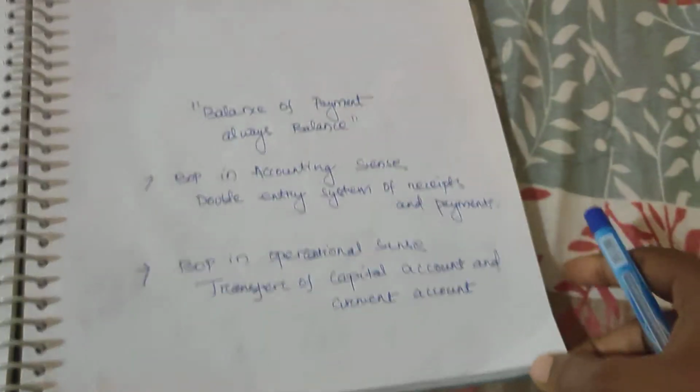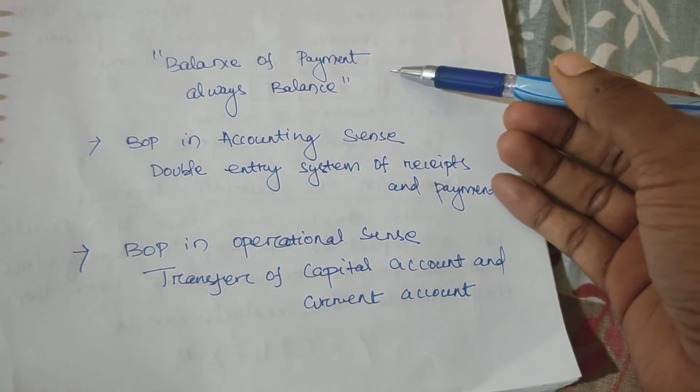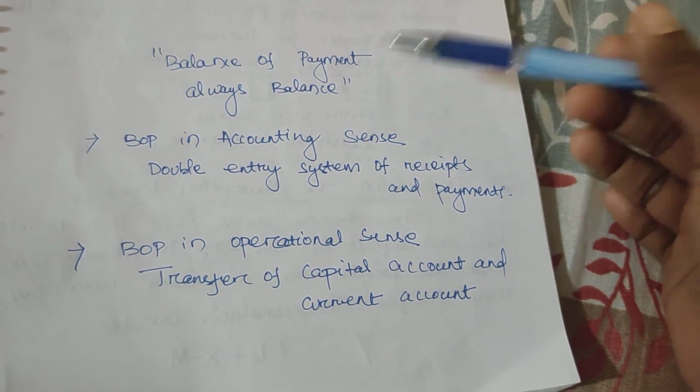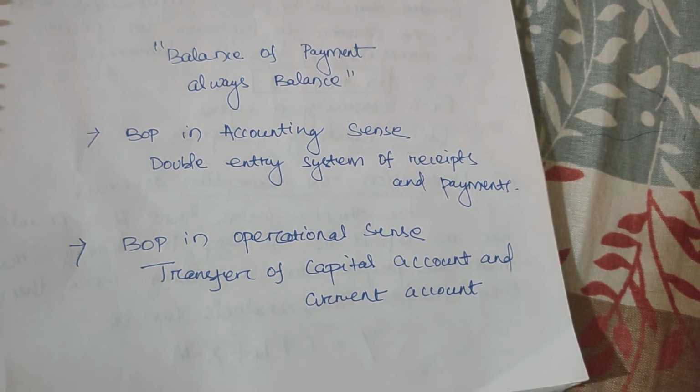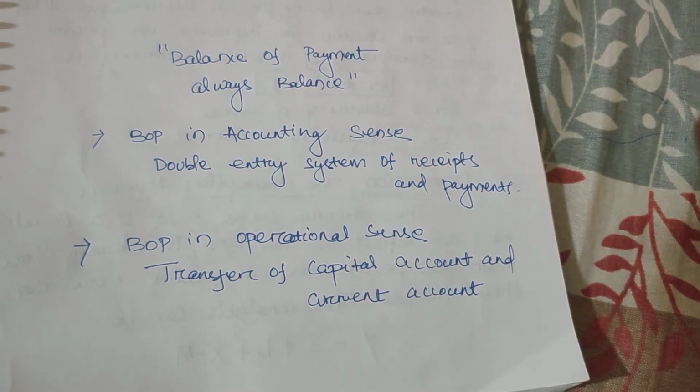Okay, we'll go to one last part. Most of the time, master's students get this type of question: balance of payment is always in balance, justify the statement. If this type of question comes, you have to write that the balance of payment is always balanced due to the double entry system.